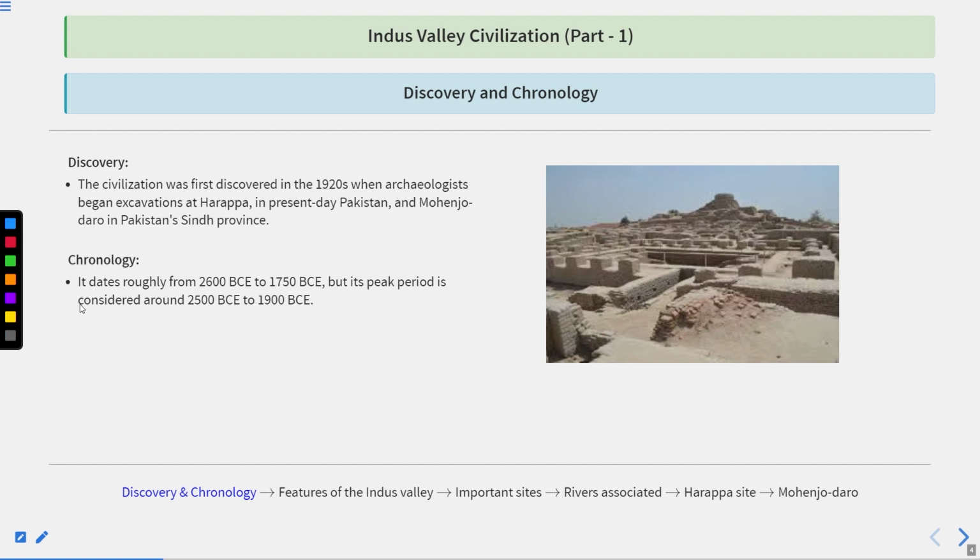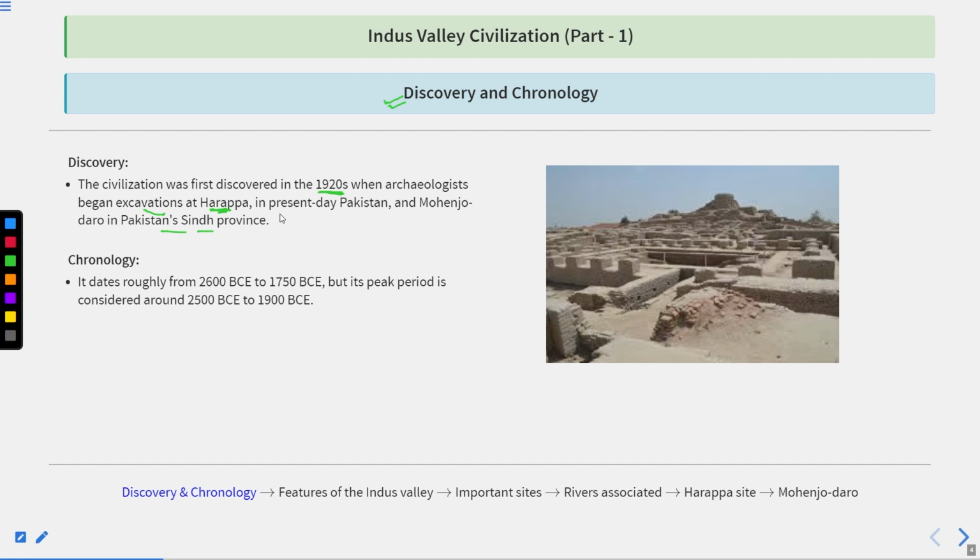So in this topic, first we will discuss the discovery and chronology of the Indus Valley civilization. The civilization was first discovered in the 1920s when archaeologists began excavation at Harappa in present-day Pakistan and Mohenjo-daro in the Sindh province of Pakistan. Especially in 1921, an archaeological team member known as Dayaram Sahani first discovered the Harappan site.